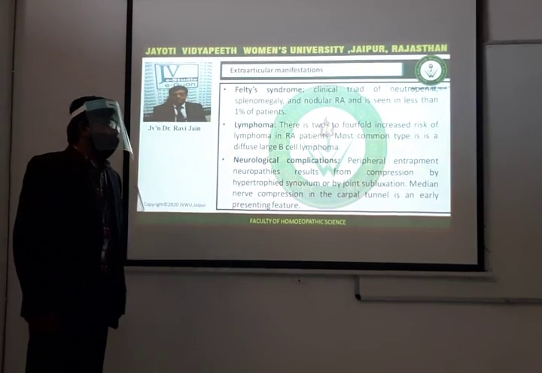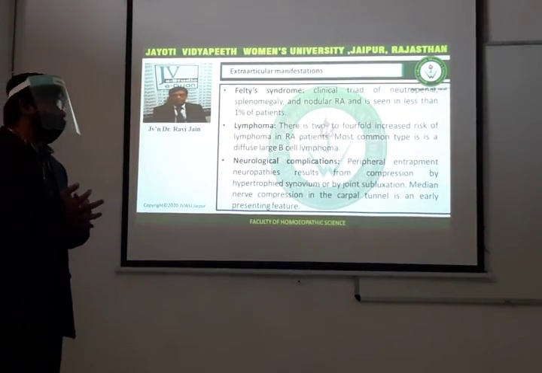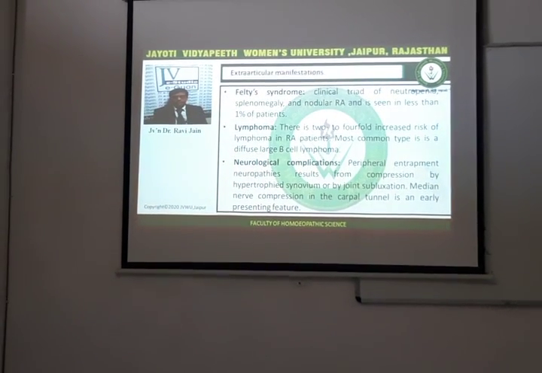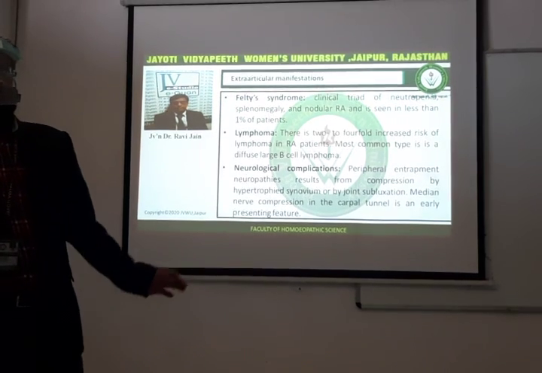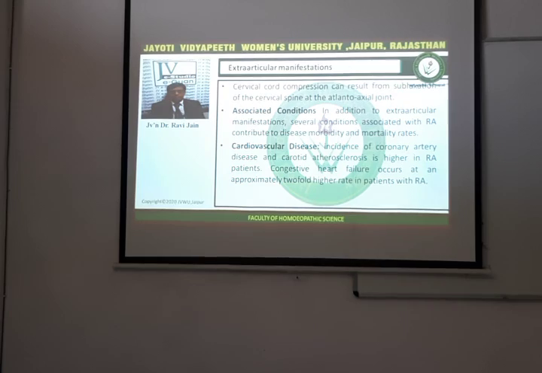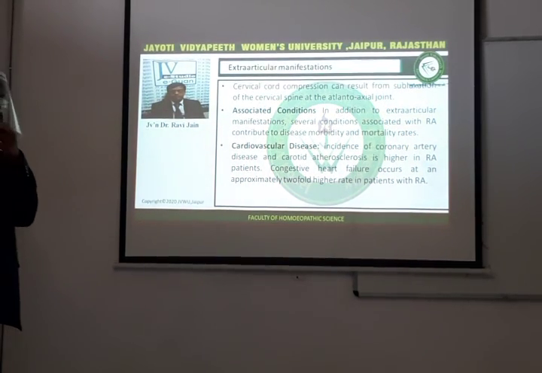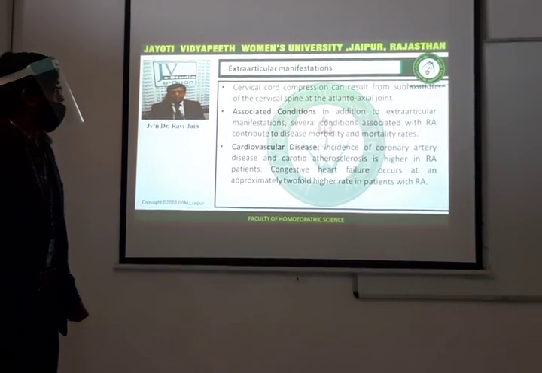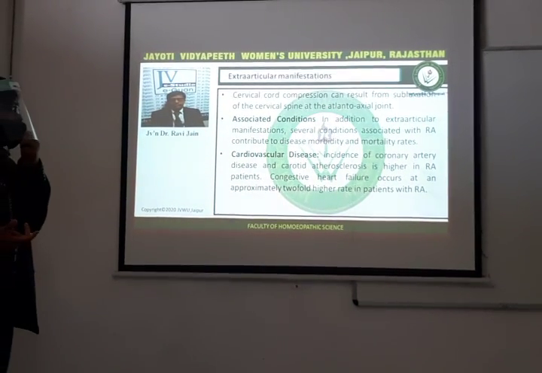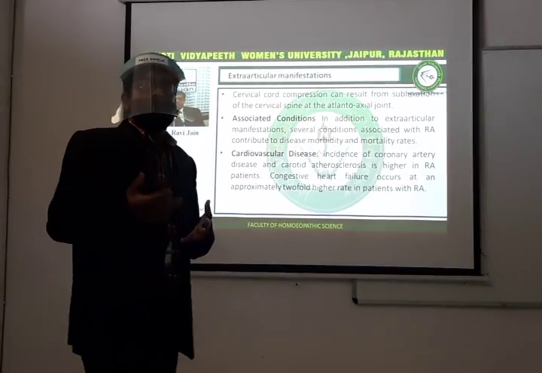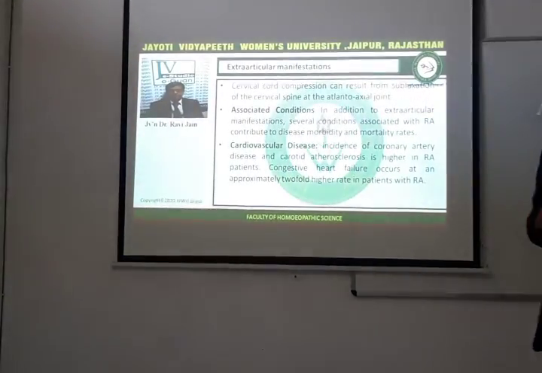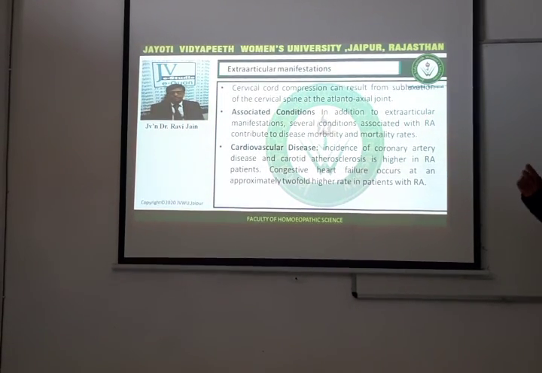The median nerve compression in carpal tunnel syndrome is an early presenting feature. You all must have studied about carpal tunnel syndrome in anatomy first year. Alright? So, carpal tunnel syndrome is also a very common manifestation in case of rheumatoid arthritis. Cervical cord compression. The cervical cord can also be compressed and result in subluxation of the cervical spine at the atlantoaxial joint. So these are the various places at which the nerve compression can take place, leading to the development of multiple types of neuropathies.